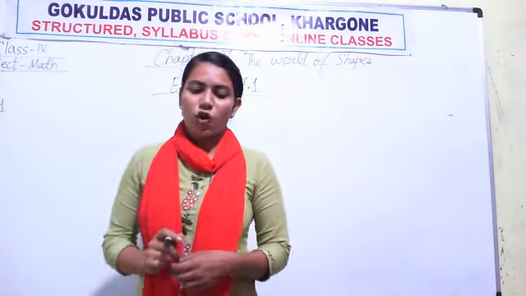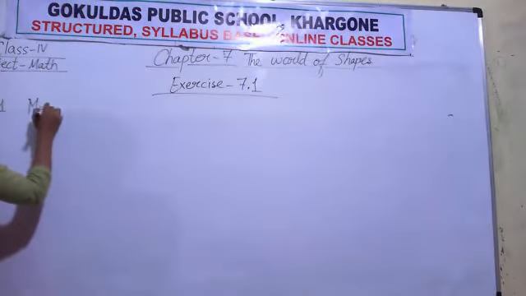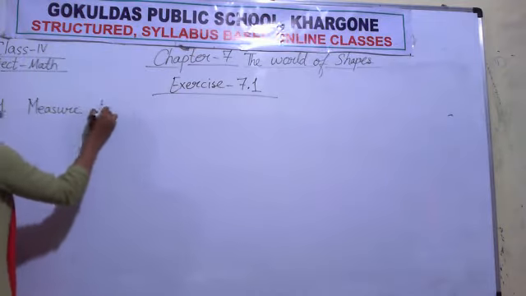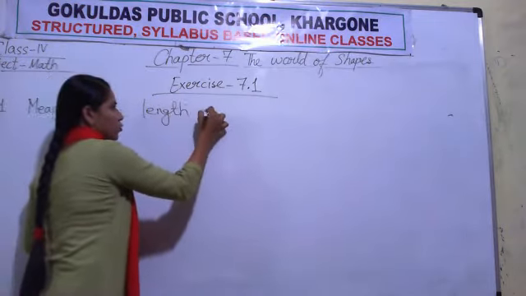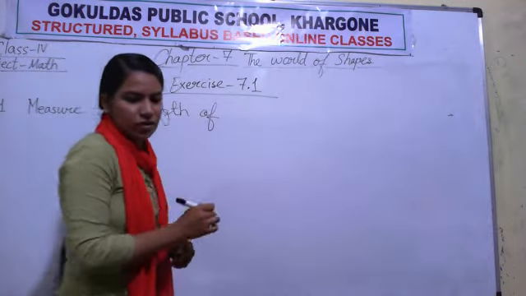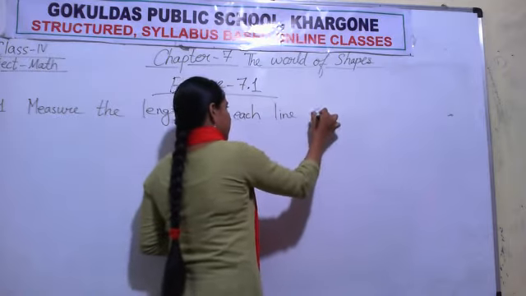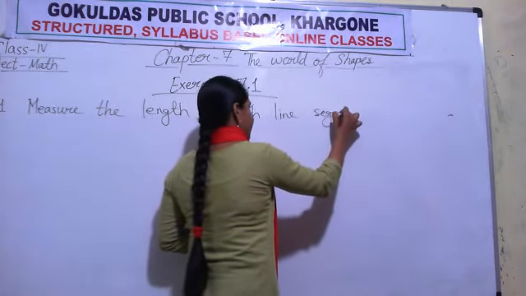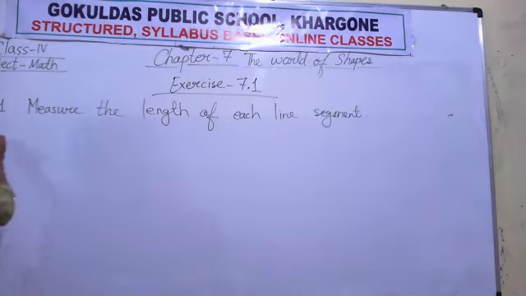Measure the length of each line segment. What is the question? Measure the length of each line segment. It is your question.